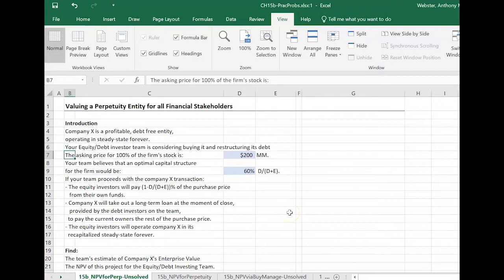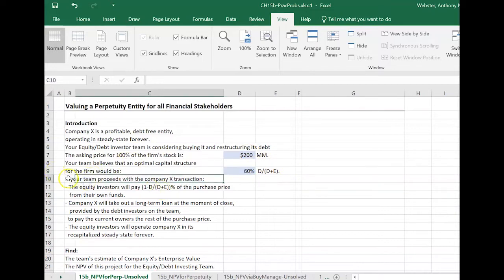So the asking price of the firm's stock is $200 million. It is debt-free, so we don't have to worry about also repaying the principal on any loans outstanding, because there aren't any. And based on prior work, our team believes that an optimum capital structure for this firm would be a ratio of debt to capitalization, D over D plus E, or debt to enterprise value if we want to think about it in market value terms, of 60%.